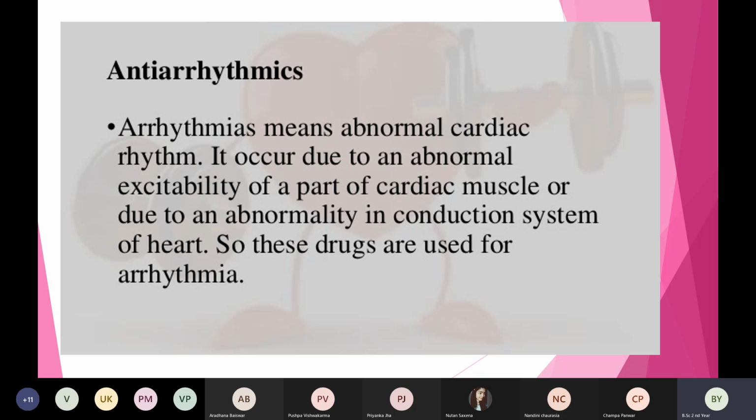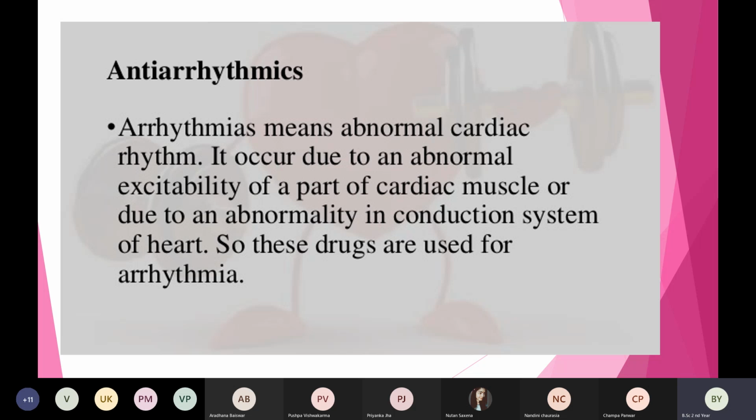It can also occur if there is any abnormality in the conduction system, for example the SA node is not generating enough electrical signals, or the AV node is not active, or the bundle of His is not working, or the Purkinje fibers are not active.